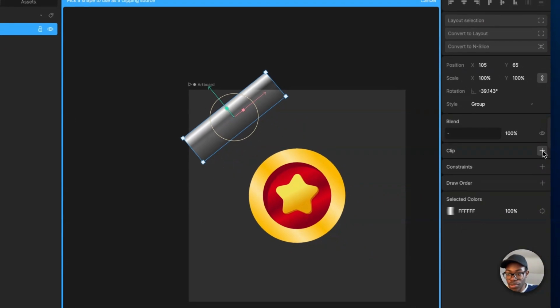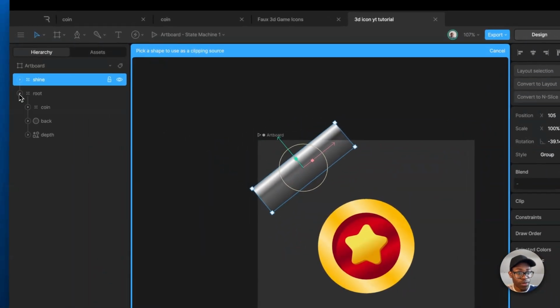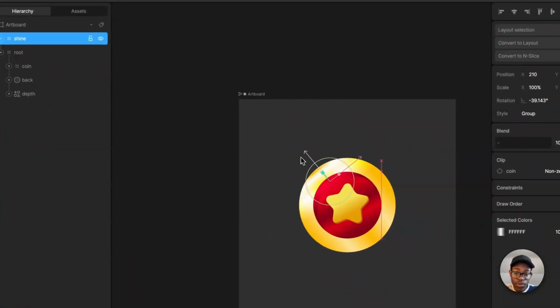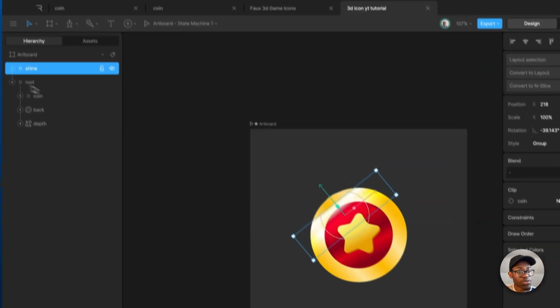So I'm gonna get a clip. This is in Rive, you can use a clip in Rive. And you can just use it on the coin, so it's only going to show when it passes the coin. And look at it. So now you can see that it's not fine enough.